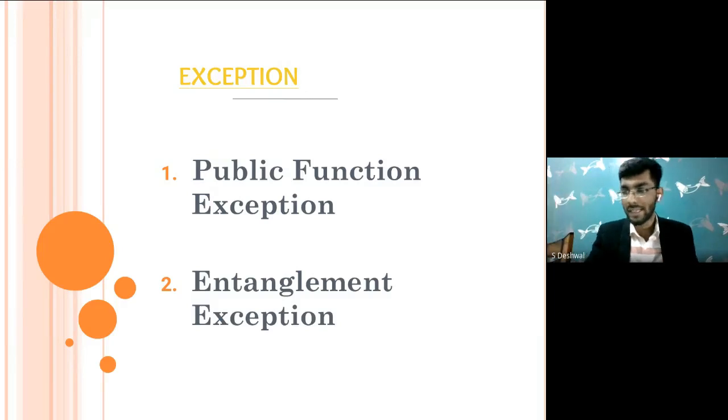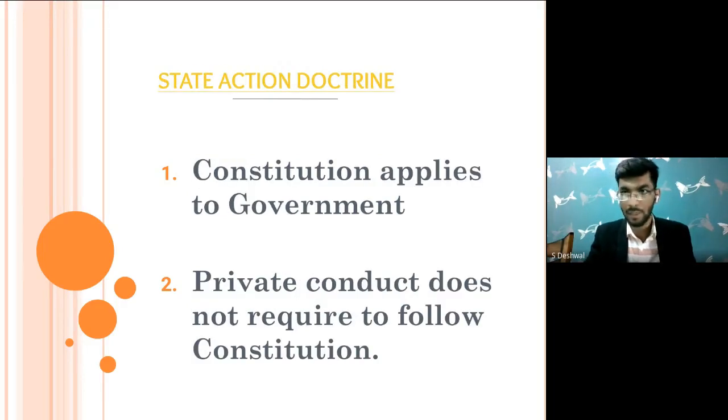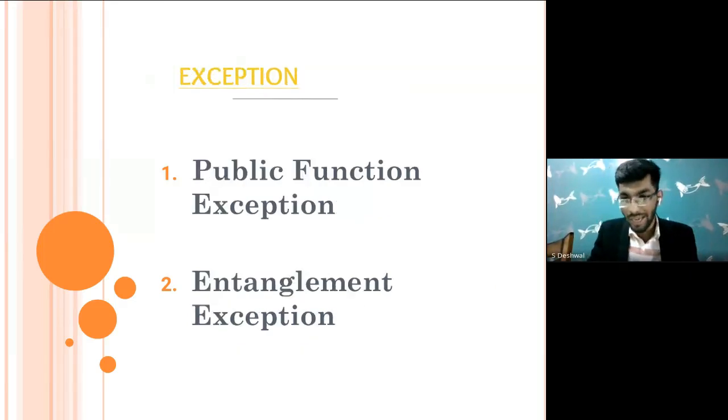So what I was discussing till then: we are again looking into the state action doctrine, which states that the US Constitution will be only applicable to government bodies, whether the federal government or the state government, and private conduct need not follow the Constitution. Now there are two recognized exceptions. The first is the public function exception, and the second is the entanglement exception. These two are very interesting exceptions that have been carved out by the courts.